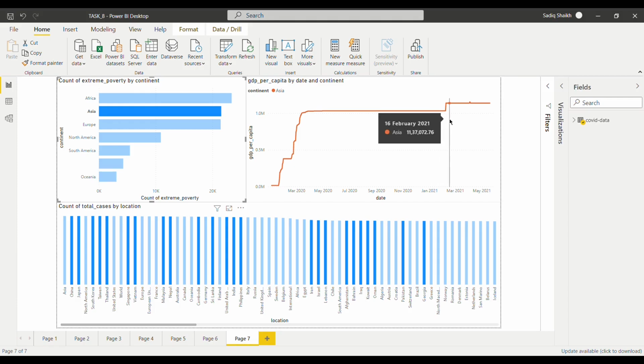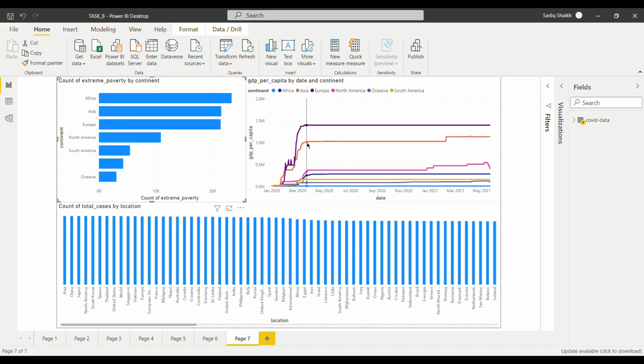Then we can see the GDP slightly rose, and still just a flat curve now. Here is the entire GDP of Africa and Asian countries. So you can say that Africa has a very flat GDP, and Asia is slightly growing in GDP.